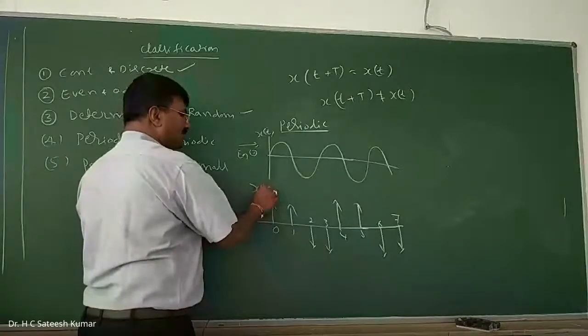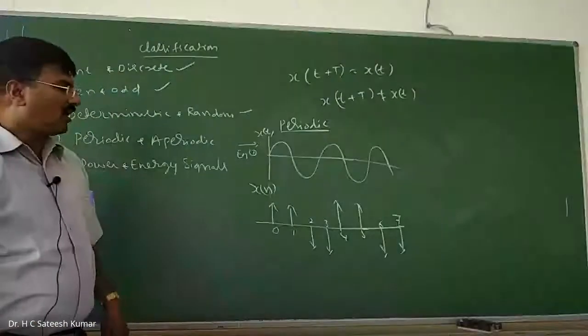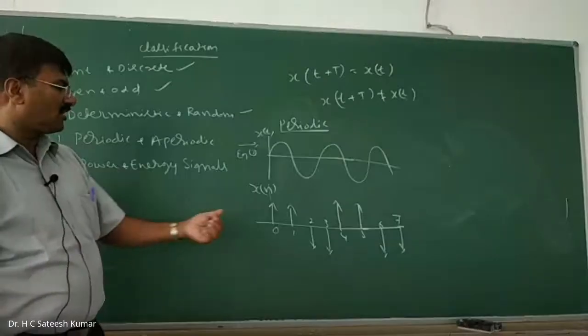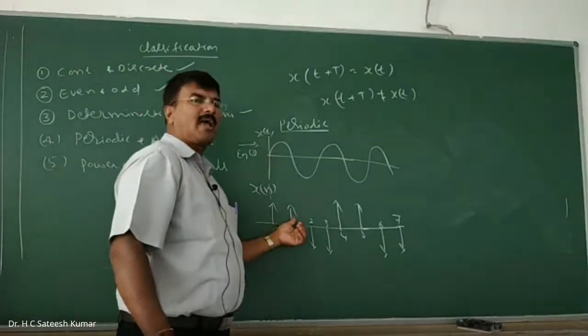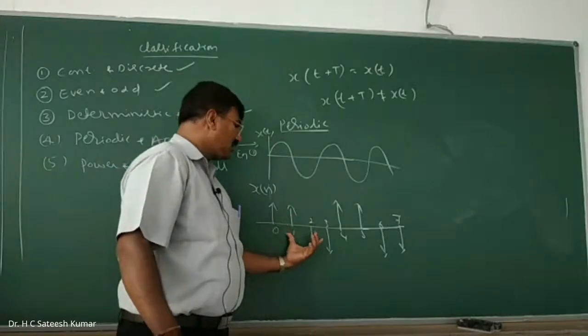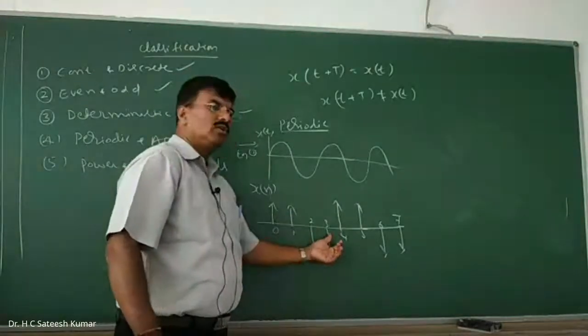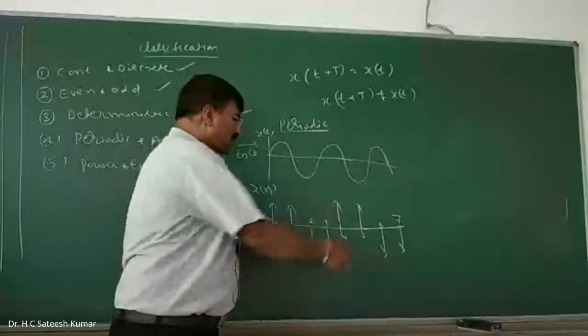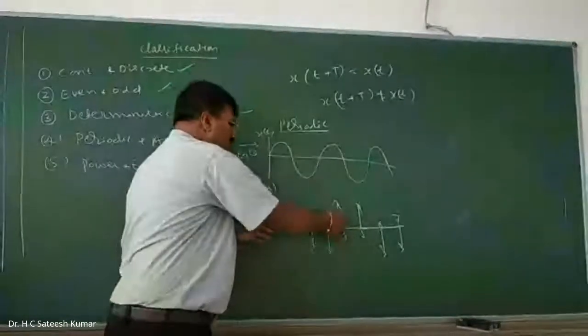X of n, we can write it. And period is after how many samples it is repeating. In case of discrete, these things are called elements or samples. After how many elements, 1, 2, 3, 4, it is repeating. Once the same thing is there, you should not consider further. Don't take the distance here or time distance.